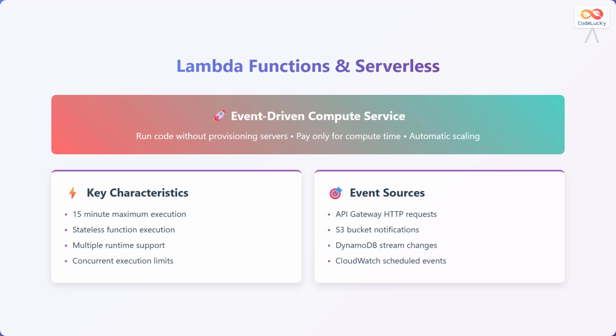Key characteristics include pay-per-execution pricing, where you only pay for compute time consumed, automatic scaling without capacity planning, and built-in fault tolerance across multiple availability zones. Common event sources that trigger Lambda functions include API Gateway for HTTP requests, S3 bucket notifications for file uploads, DynamoDB streams for database changes, and CloudWatch scheduled events for cron-like functionality. Lambda fits perfectly into serverless architectures, where you focus on code rather than infrastructure management.